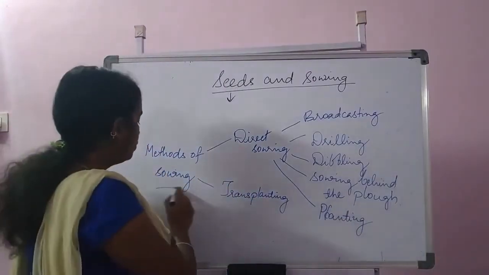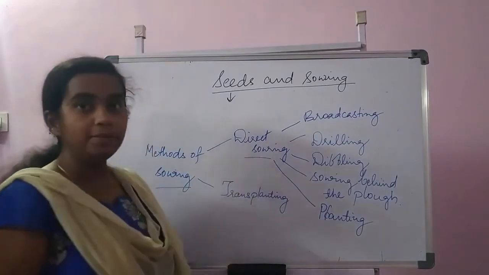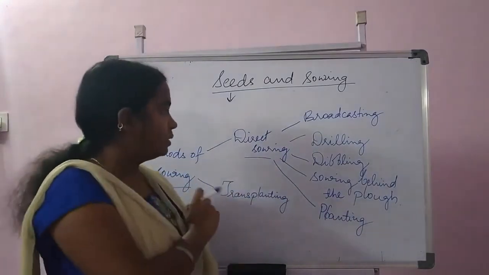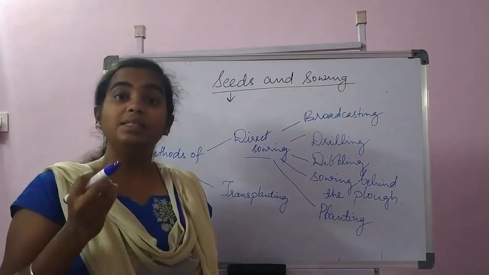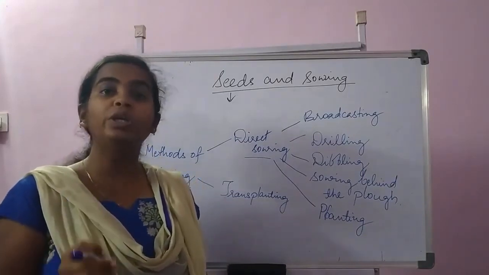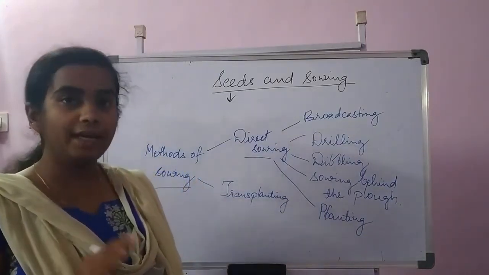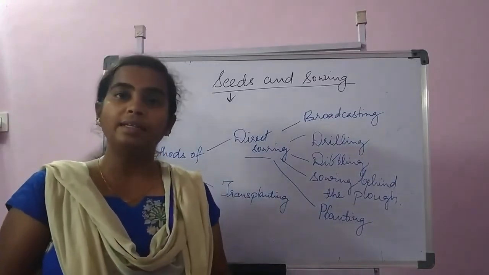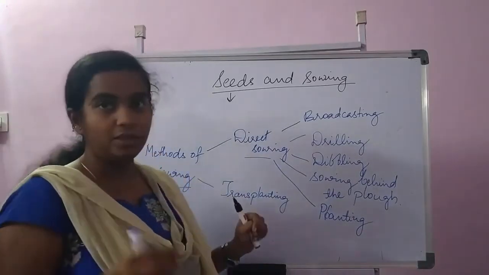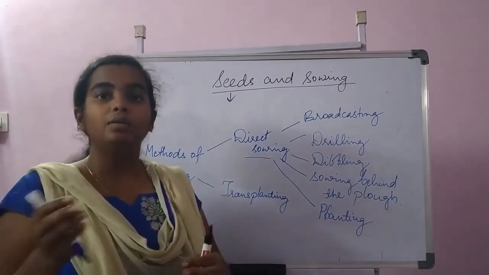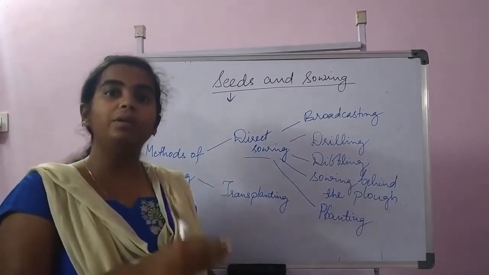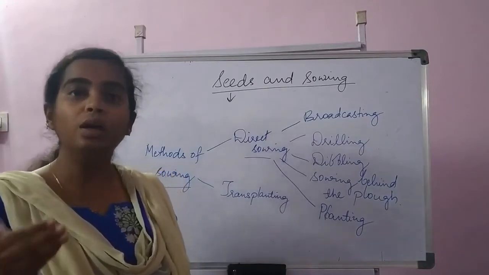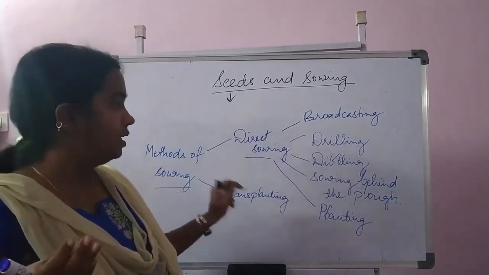Method of sowing we can consider under two types: direct sowing and transplanting. Direct sowing means the seed will be directly sown into the main field. And transplanting, as we know, is done in rice. That means the seed will be grown in the nursery for some time, and then it will be transferred to the main field. That is transplanting.